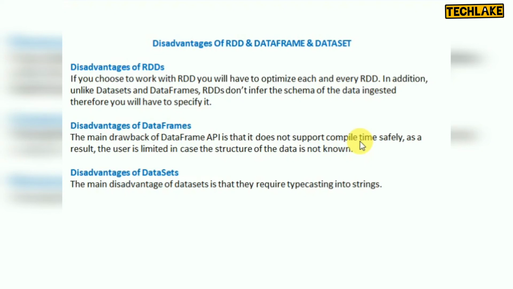That's called not supporting compile time safety. And the data set disadvantage is typecasting into strings. Whenever you are working with data that has multiple data types, you have to do that casting for strings. So those are the disadvantages related to RDD, data frame and data sets.